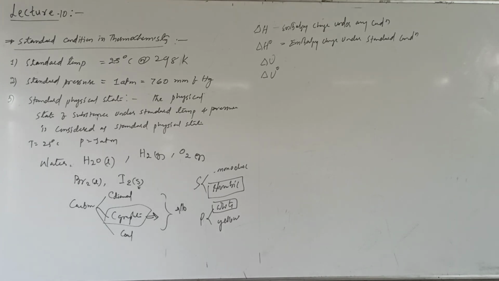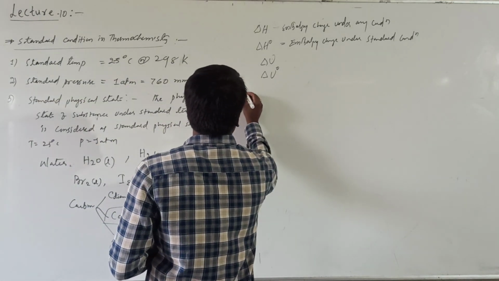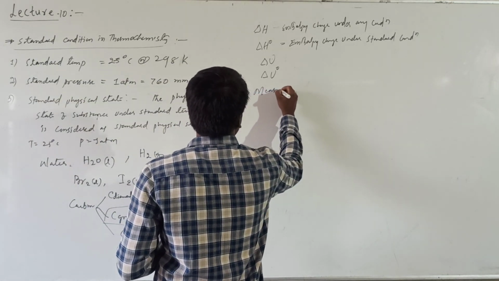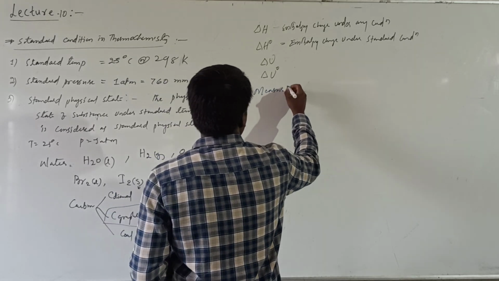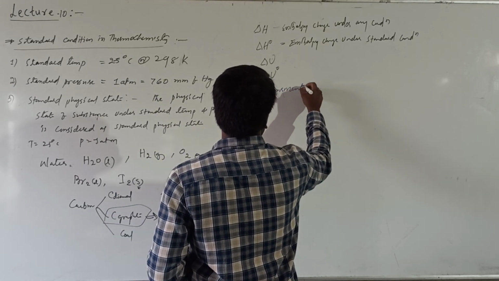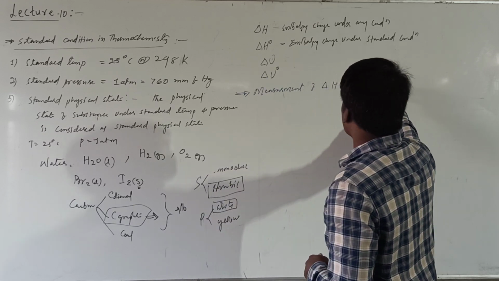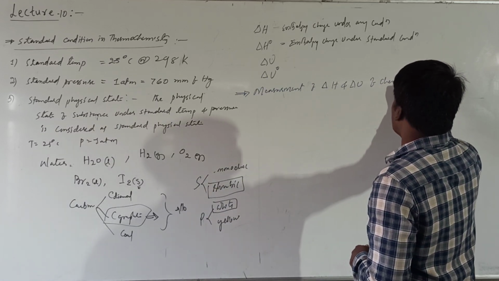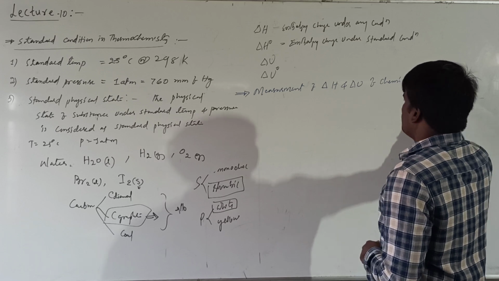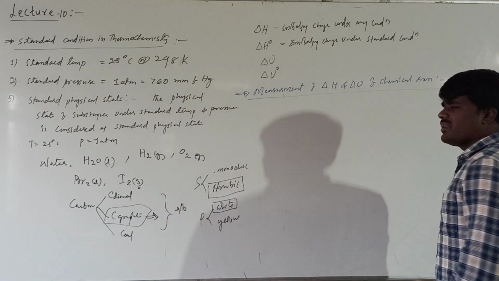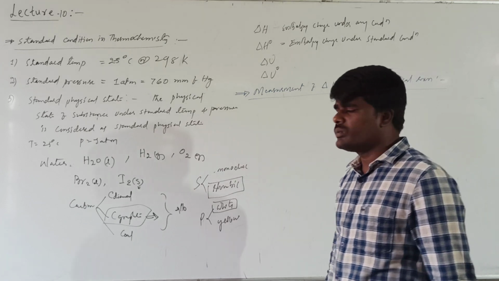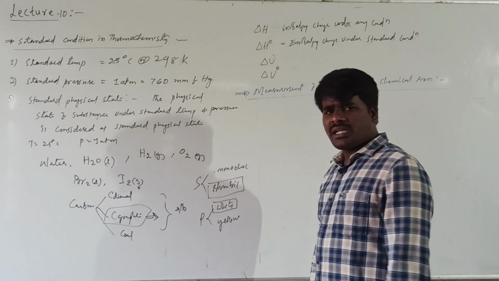Now we'll discuss another important concept: measurement of delta H and delta U of a chemical reaction. Since the last 2-3 classes we have been continuously discussing delta H and delta U. What is meant by delta H?